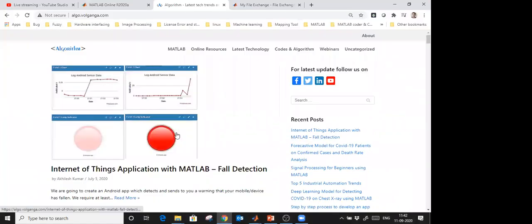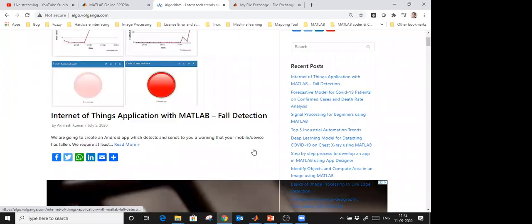So this is the first example, an Internet of Things fault detection. If my device has fallen somewhere, how will it give me a warning that my device has fallen somewhere?